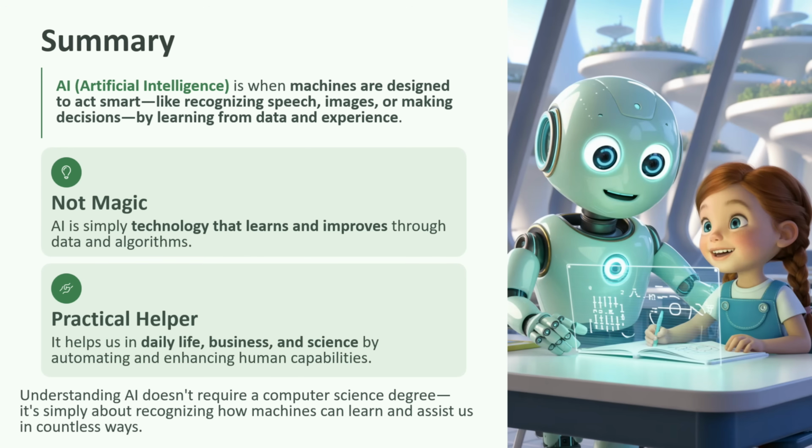Now we will see the summary. AI is when machines are designed to act smart, like recognizing speech, images, or making decisions by learning from data and experience. AI is not magic. AI is simply a technology that learns and improves through data and algorithms. AI is a practical helper. AI helps us in daily life, business, and science by automating and enhancing human capabilities. Understanding AI does not require a computer science degree. It is simply about recognizing how machines can learn and assist us in countless ways.